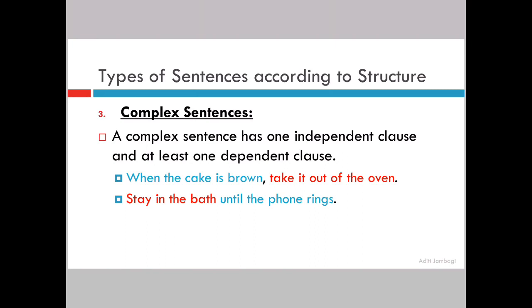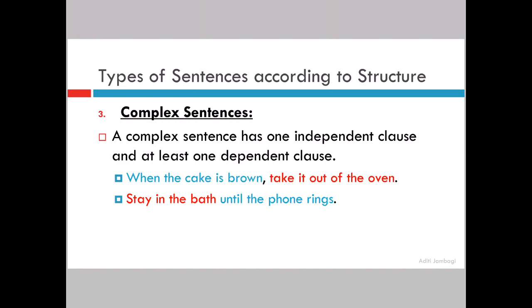Let us move on to understanding what is a complex sentence. Now, a complex sentence has a dependent clause in the picture. So, a complex sentence will have one independent clause and at least one dependent clause. So, both should be there, an independent clause should be there and a dependent clause should be there. Let us read the example.